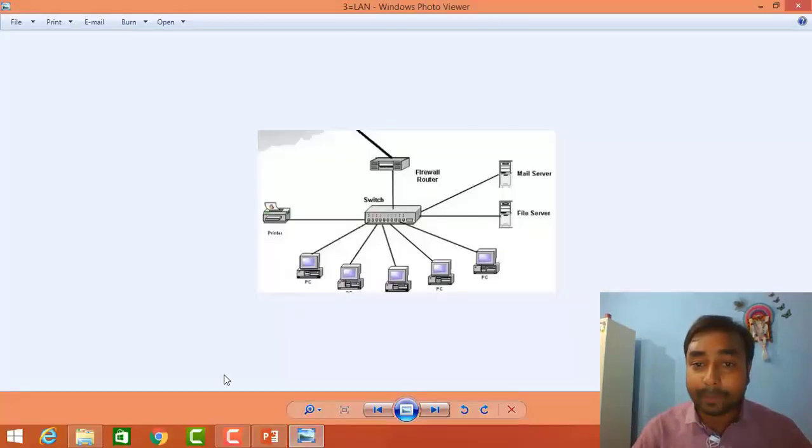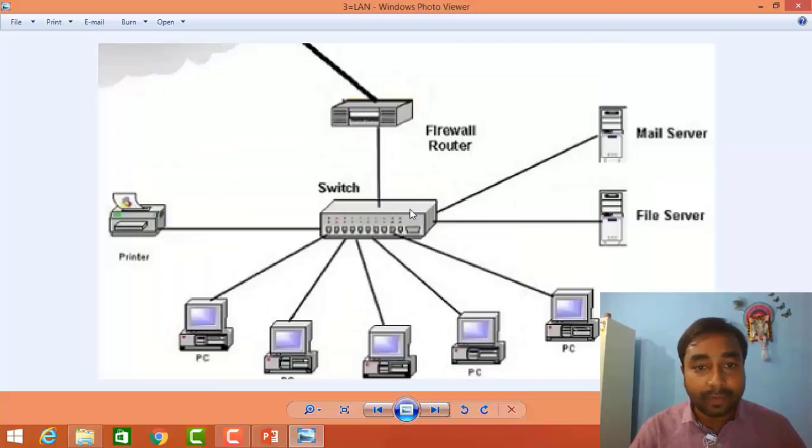So see, with the help of this image, I'm going to zoom in. One switch is there. I'm going to discuss in the next tutorial what a switch is, but right now you just have to know it is a physical device. With its help, a number of computers are connected, where one mail server is there, and this is the device. By its help, all those computers are connected.